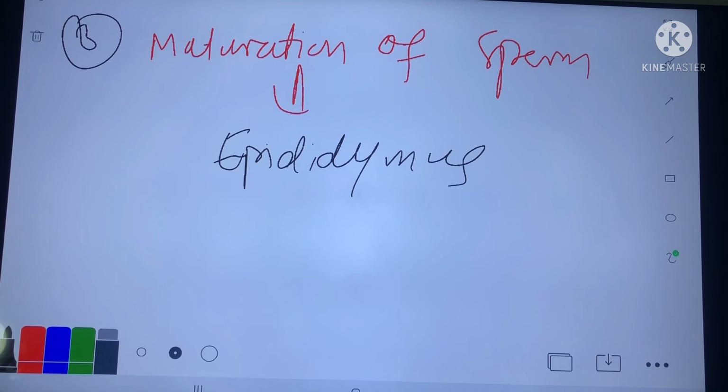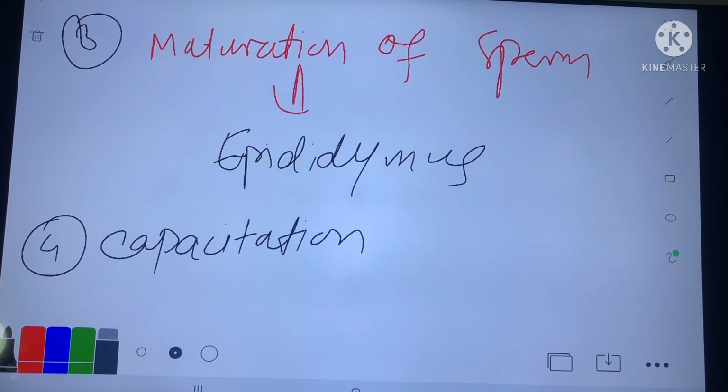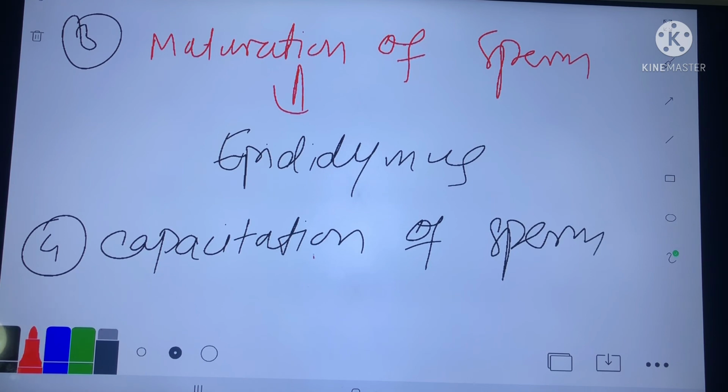Number 4, capacitation reaction. Capacitation of sperm occurs in the female genital tract.